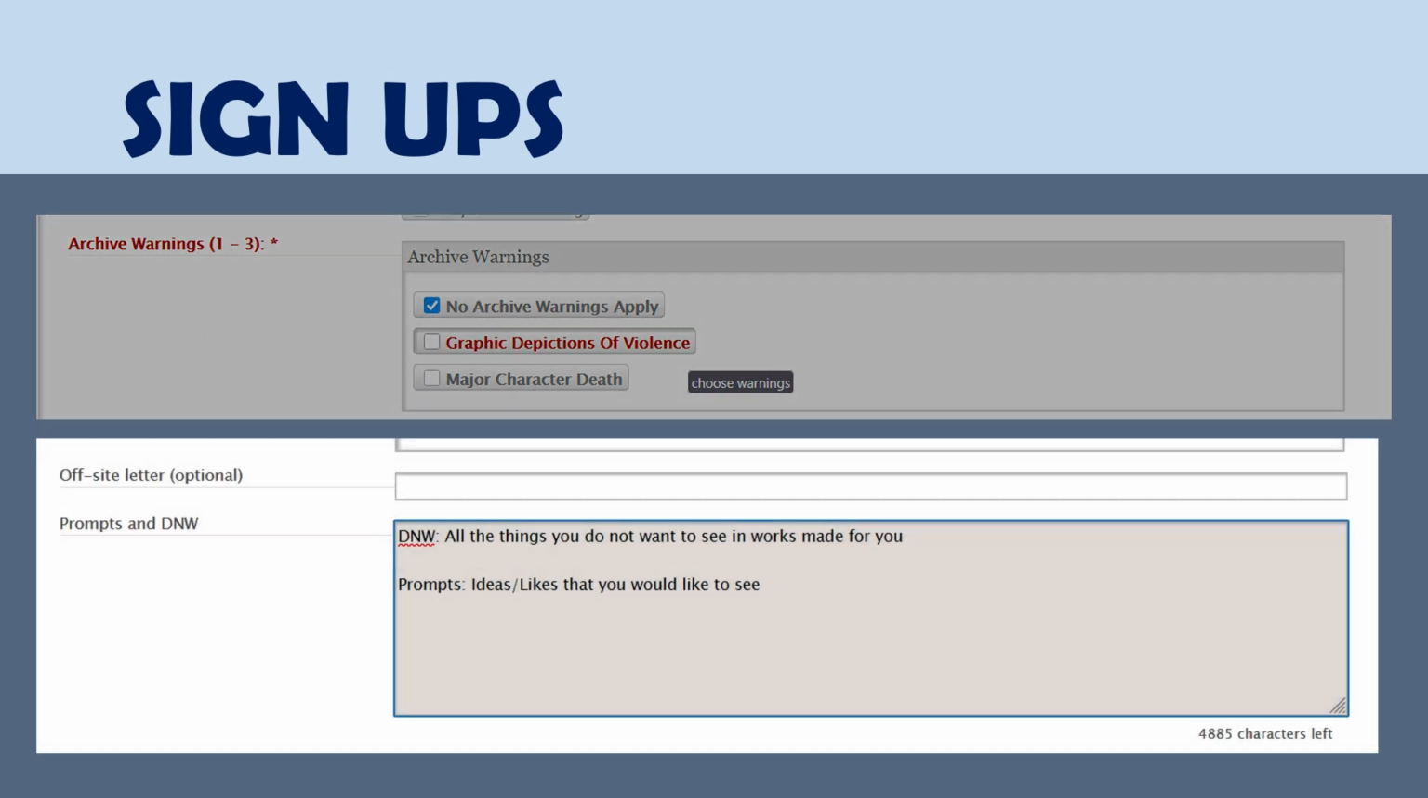Next, in the prompts and do not want list, we put all the things that we do not want to see, labeled as do not want, and prompts or ideas or likes that we would like to see, and pair up nicely with the tags that we have chosen. Remember that whoever makes a gift for you only has to match one of your tags and can add their own selection. So if there's a tag that you really don't want to see in the works gifted to you, make sure to add it to your do not want list.